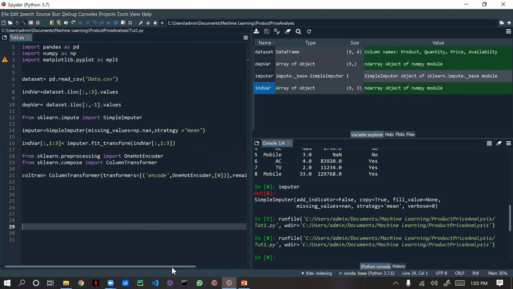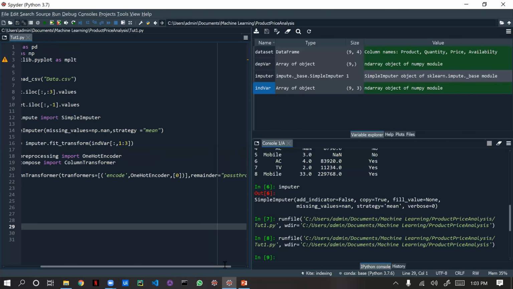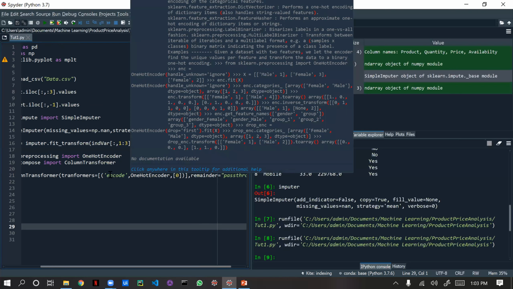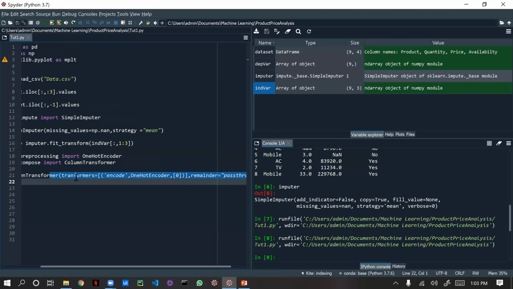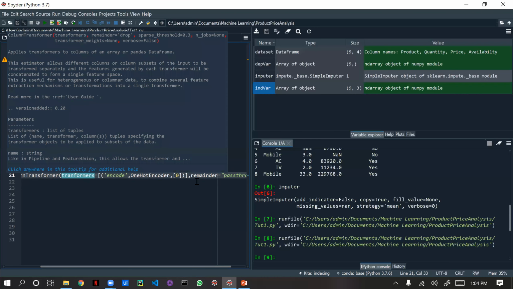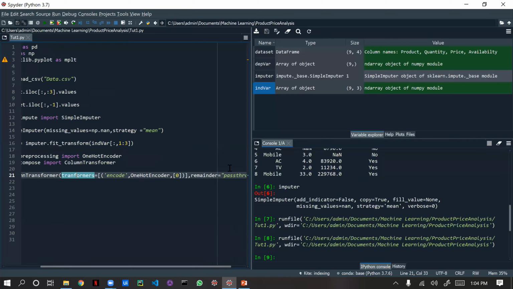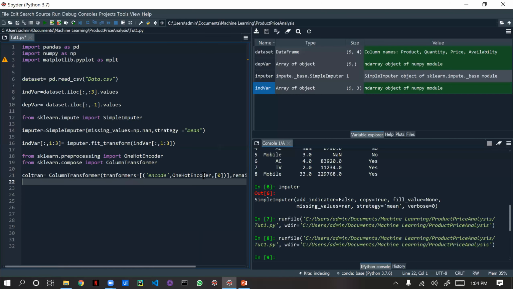I think this is a very small window, that's why you guys are not able to see. What I'm doing is, first I'm giving encode, and what encoder I'm going to use inside this transformer. See, simple thing, this column transformer will accept two values. One is the transformer list and the other one is remainder. The transformer list contains what encoding we are going to use and for which column, which is column 0. The second parameter of this column transformer is remainder. If you want to pass the remainder, we are passing remainder equal to passthrough, so it will skip the other columns available in the data set. Simple.